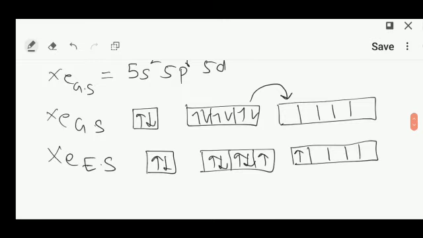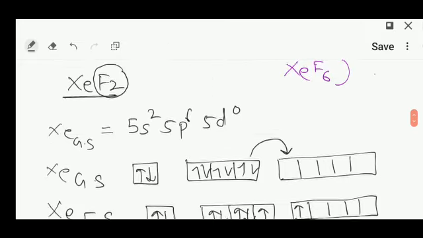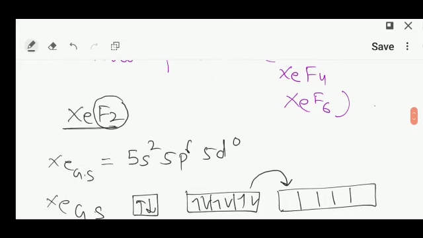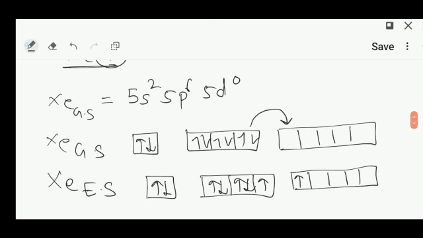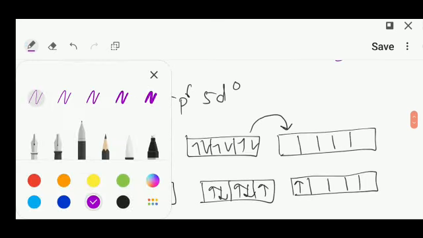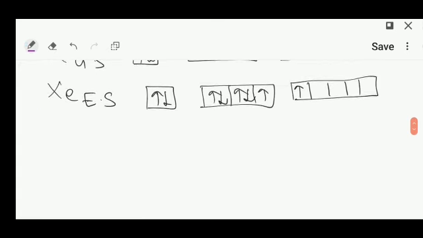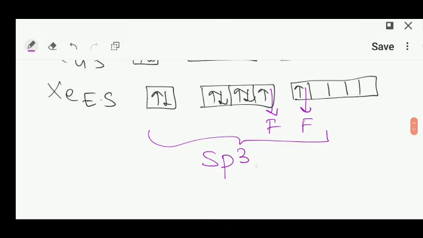Okay, now there are 2 single electrons and there are 2 fluorines, so it will form bond pairs with fluorine: 1 fluorine, 2 fluorine. So what is the hybridization of XeF2? 1 orbital of s, 3 orbitals of p and 1 orbital of d participate. So its hybridization is sp3d.